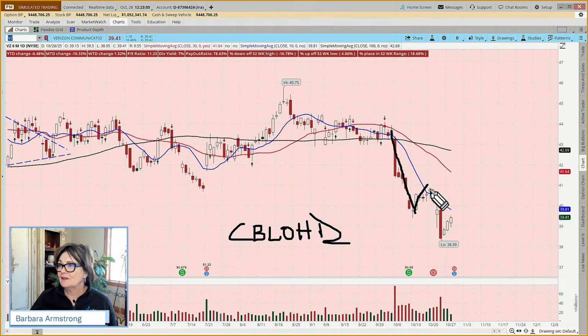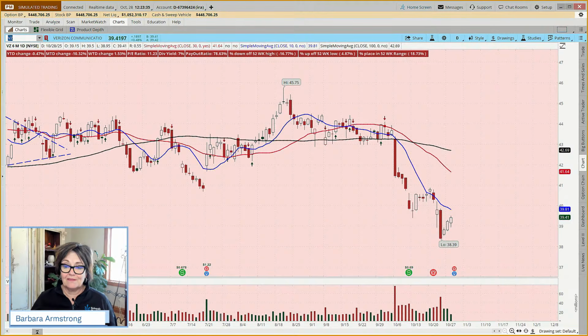So far we have another flag pole, and the flag is being created, but we don't have this yet. So we could put in an alert to say, hey, let us know if this goes back below 39. Or we could just put it on a daily watch list and watch it. Yeah, Kevin got it. We're looking for this entry and we don't have it yet. But we've got the flag setting up, so it might be of interest to us.